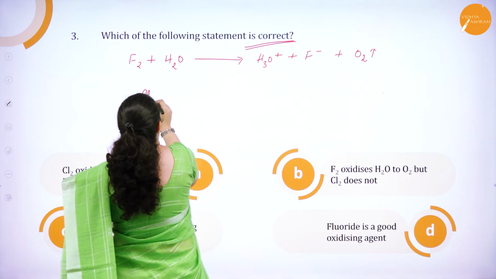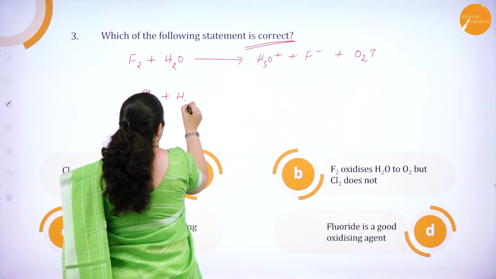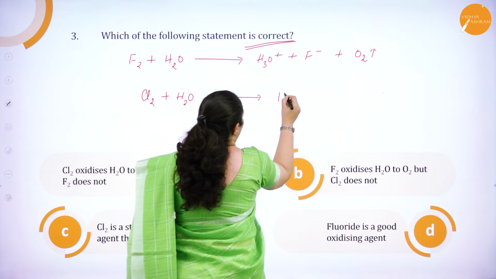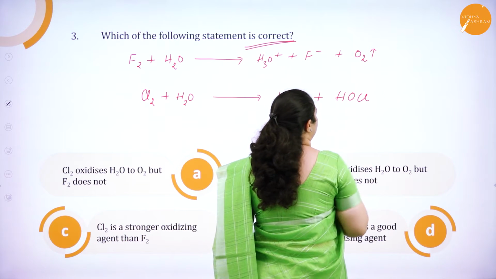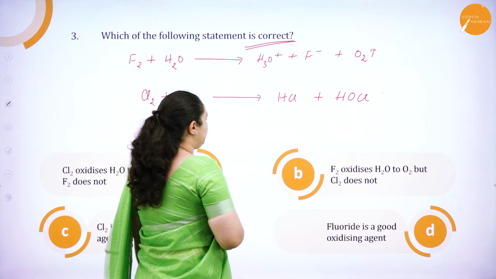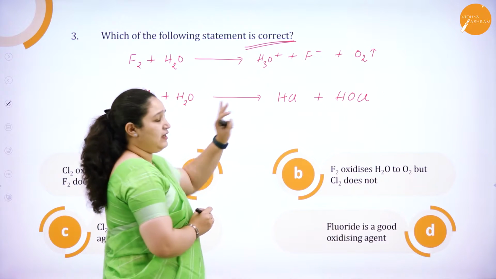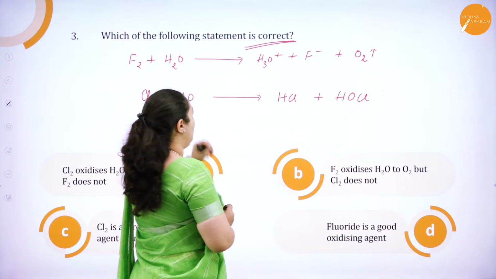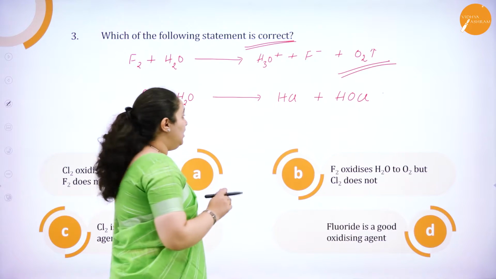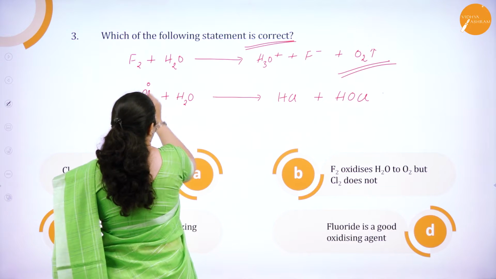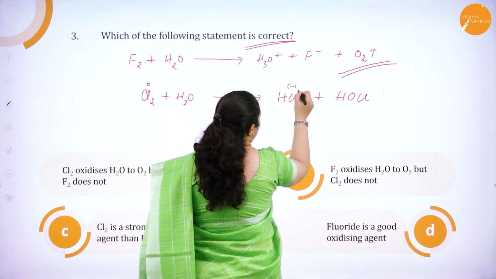Whereas chlorine with water will form HCl and HOCl. So here if you see, fluorine is oxidizing water to liberate oxygen, whereas chlorine is undergoing a disproportionation reaction.